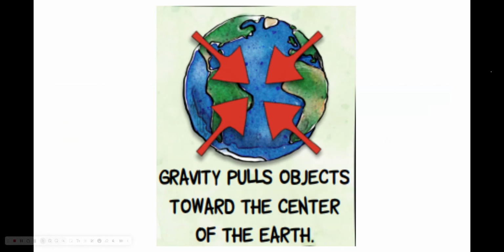This is where there are some misconceptions, that gravity pulls down on objects. If that was the case, we would all be heading towards the South Pole and falling off. So gravity does not pull down, it pulls toward the center of the object. Gravity on Earth pulls towards the center of the Earth, which is why no matter where on Earth you are, your feet are on land and not upside down.